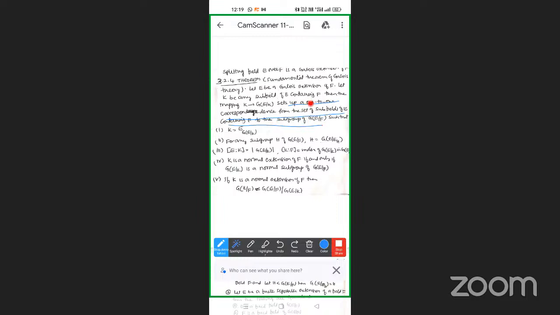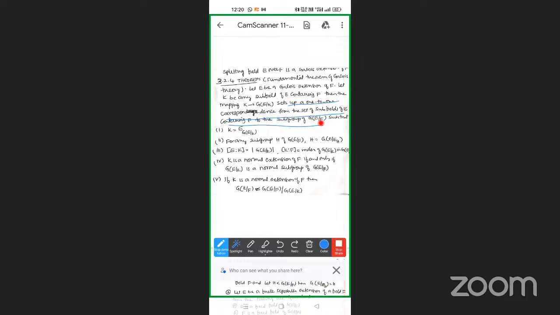So far, this is what we have been proving. In the previous steps, F is one-to-one and onto, which is nothing but a one-to-one correspondence from the set of subfields of E containing F to the set of all subgroups of G(E/F).